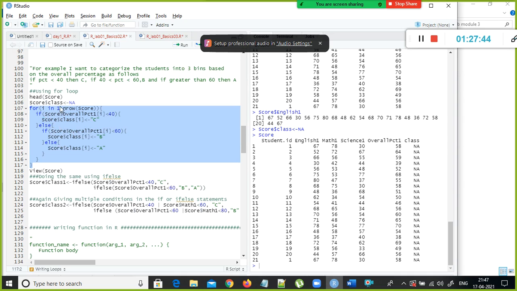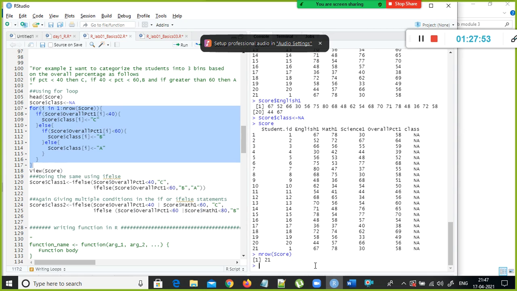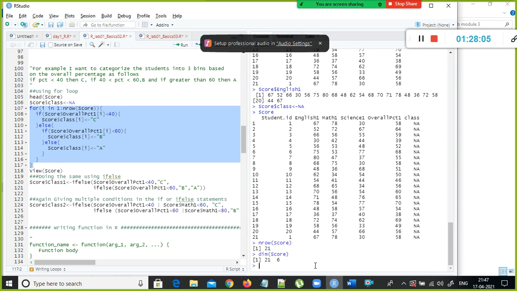So here, for i in 1 to nrow, what is nrow? How do I know how many rows are there in my data set? nrow function, right? nrow will give you the number of records in a table. How do I check the number of rows and columns in a data set? Which function? dim function. 21 rows and 6 columns are there, right? nrow gives you the number of rows in a data set. Here, I want this loop to iterate from the first row till the end of the rows. So what is the score? Score is 21, right? So 1 to 21.